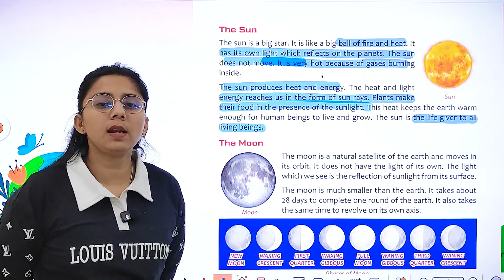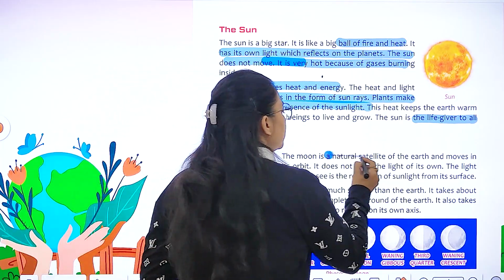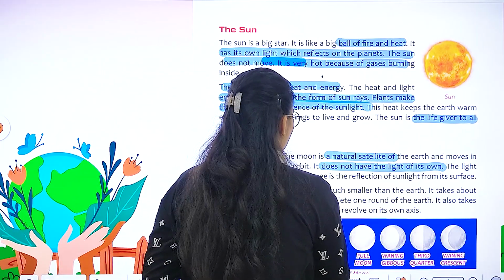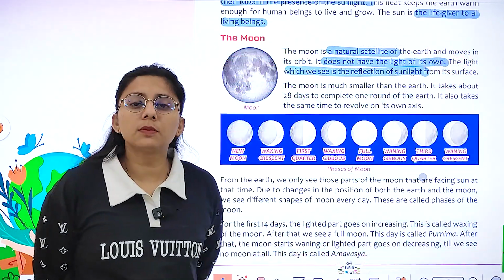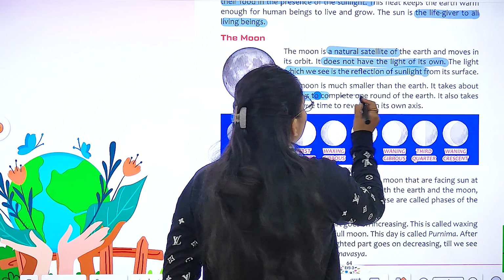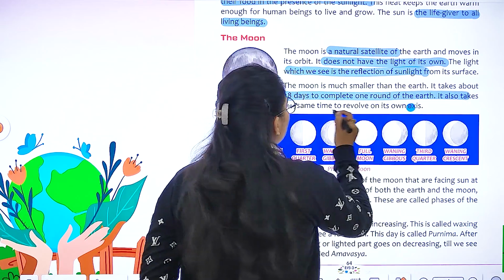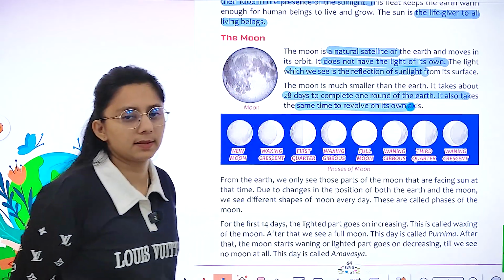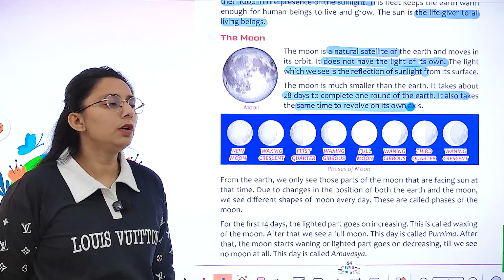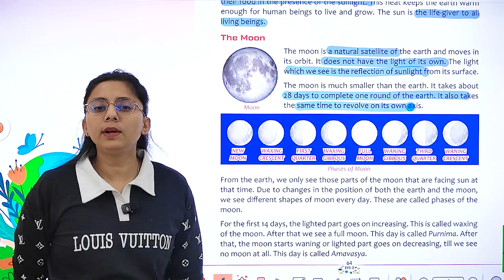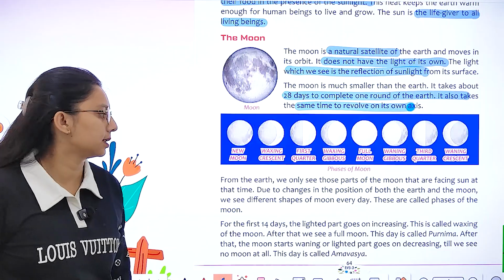Next is the moon. It is a natural satellite of the Earth. It does not have light of its own; we see the reflection of sunlight from it. The moon is much smaller than the Earth. It takes about 28 days to complete one round of the Earth, and it takes the same time to revolve on its axis. We have new moon, crescent moon, gibbous moon, full moon. These are the different phases of the moon.